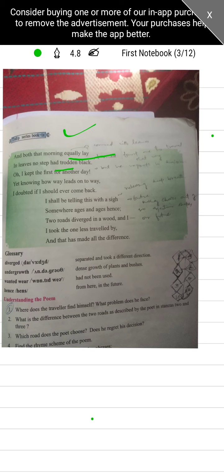Somewhere ages and ages hence, two roads diverged in a wood, and I took the one less traveled by, and that has made all the difference. I shall be telling with a sigh. So in future I will be telling about these roads with a sigh. A sigh means releasing a deep breath.